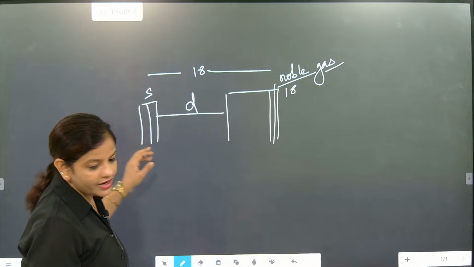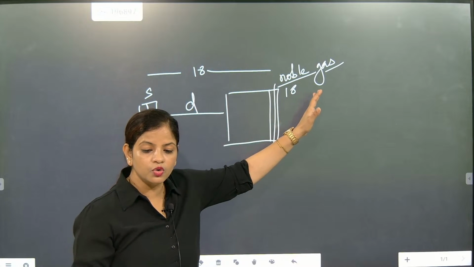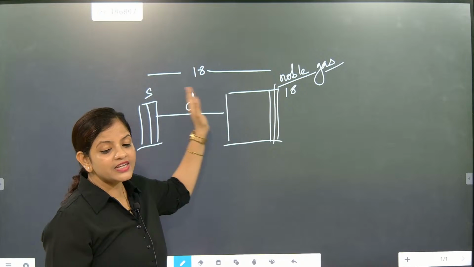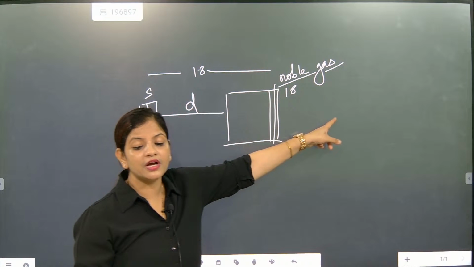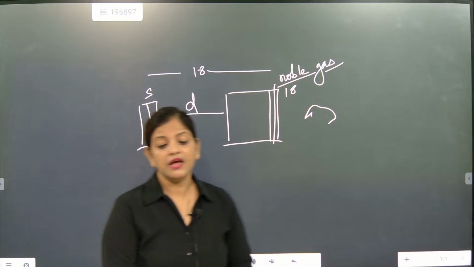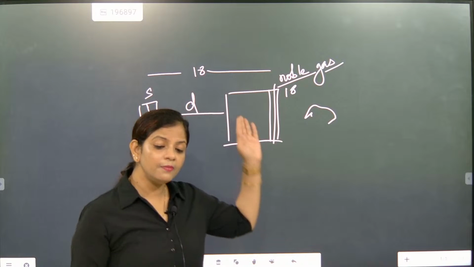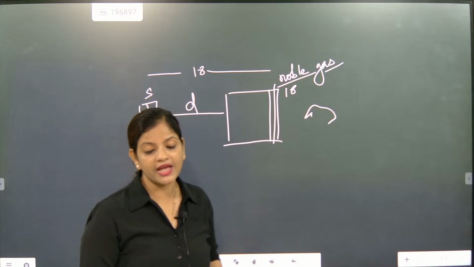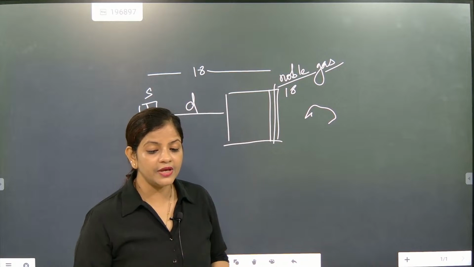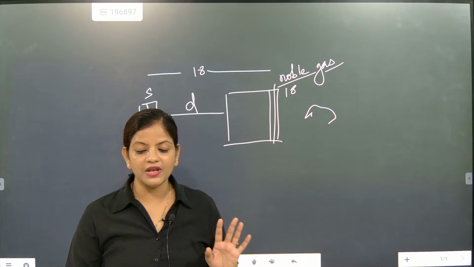Now you need to understand that a total of 18 groups are there. Out of that, 17 groups want to become like the 18th group, the noble gas. Understood? So what they do is they either gain electrons or lose electrons to become like the 18th group. That is the noble gas. So these families are exactly called the stable family.